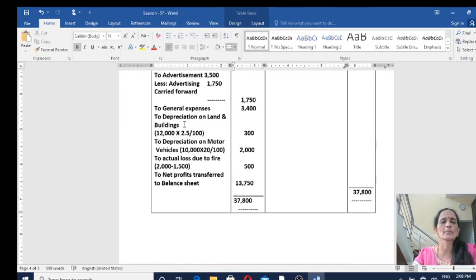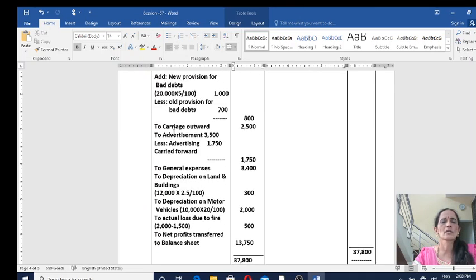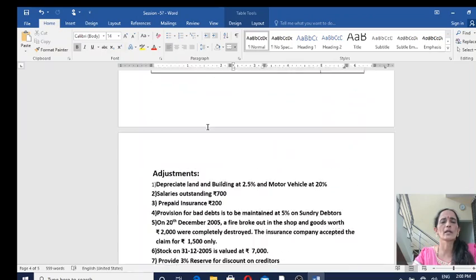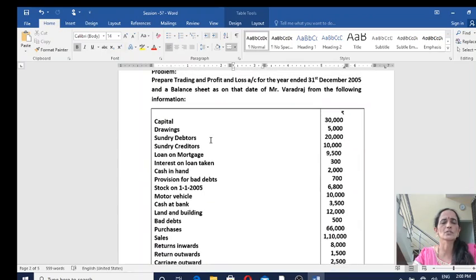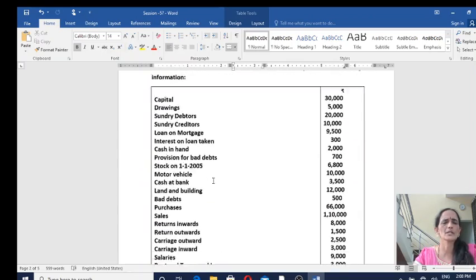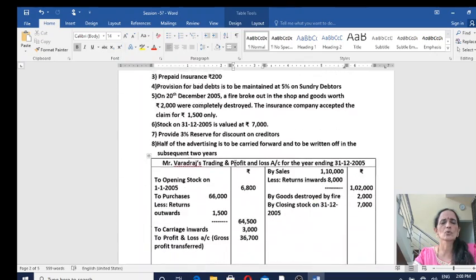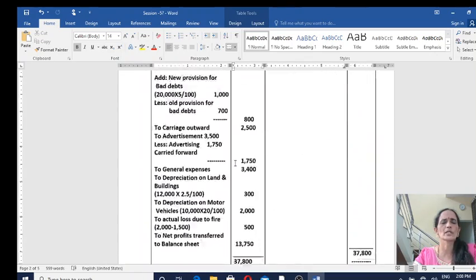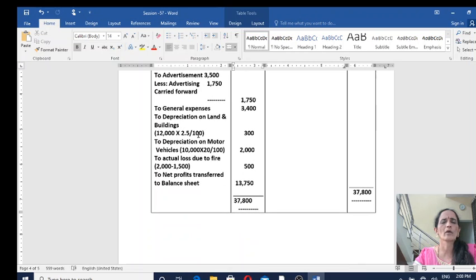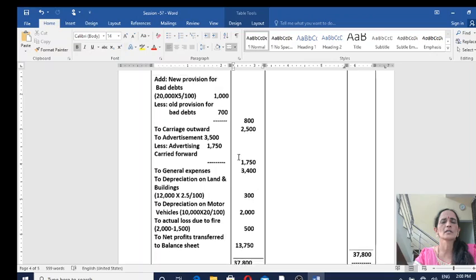So on the debit side of profit and loss account, to depreciation on land and buildings, find out the value of land and buildings in the ledger account balance. Land and buildings amount is 12,000. So 12,000 into percentage. Percentage given is 2.5. 2.5 by 100, that is 300.